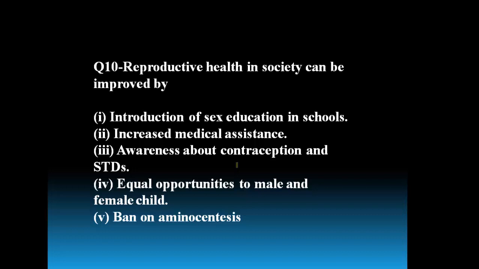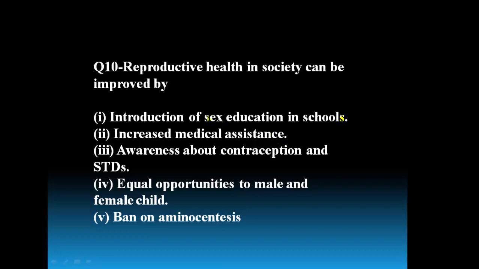Amniocentesis not only provides information about the genetic abnormalities, it also provides information about the sex of the growing fetus. That is why in our country also the amniocentesis is banned to prevent or to stop the abortions of female fetus. To maintain the balance in society, to maintain the sex ratio, the ban is made on amniocentesis. So for this question, all the given options are right. This can be also done to maintain reproductive health.